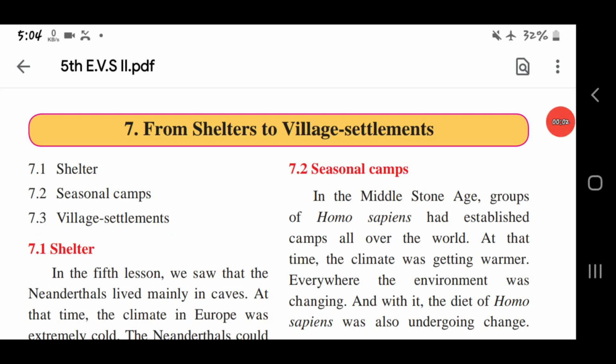Good morning students. Today we are going to see Standard 5th EVS 2. In the first semester exam, you have studied about history. History is a science that tells us about the events in the past. Also, the relation between past, present and future. And also the relation between history and us.